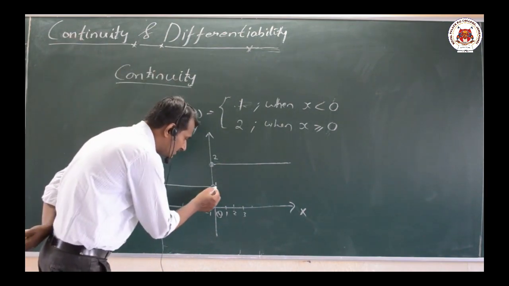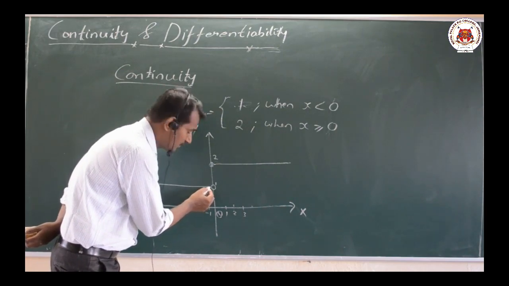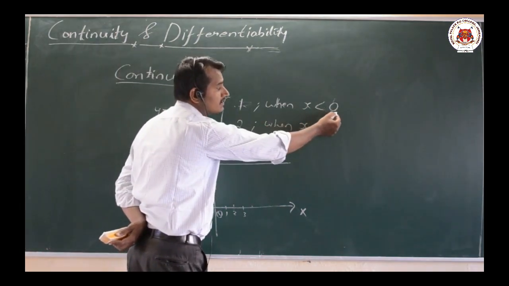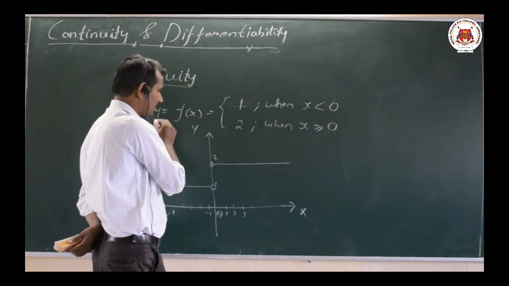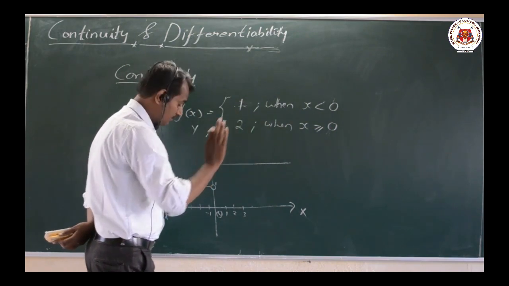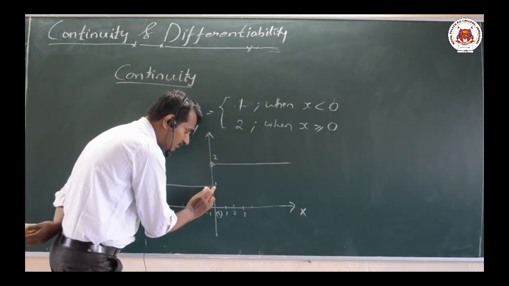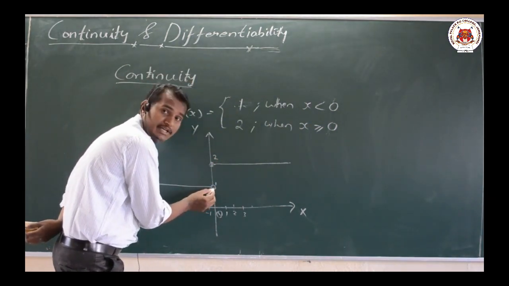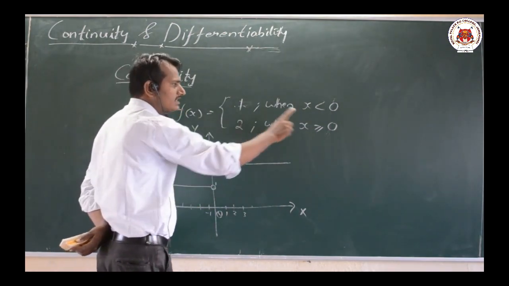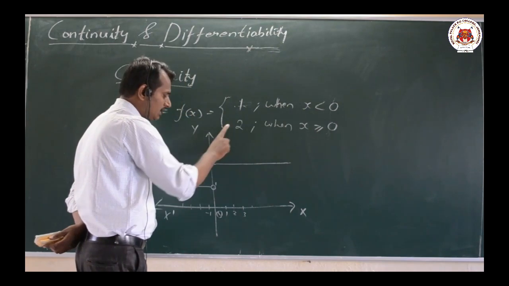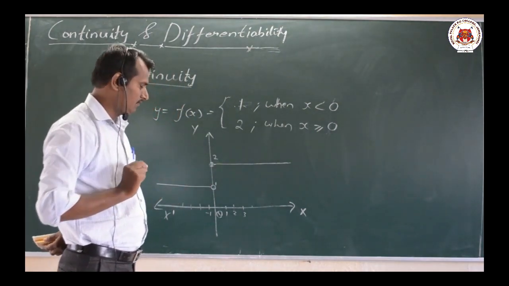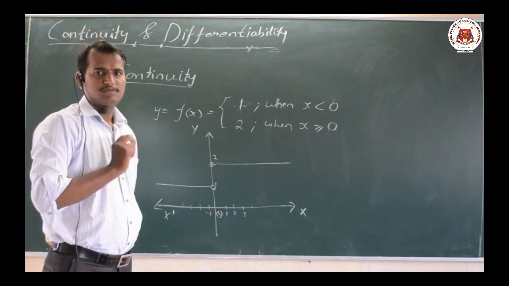Here I am taking this hollow mark. Why is it hollow? Because when x equal to 0, strictly x is less than 0, not equal to 0. That is why the value for y is equal to 1 when x is less than 0, not equal to 0. That is why the y value is not defined at x equal to 0 here. Now at x equal to 0, the y value will be 2 here. That is why I have made a darker mark here. Now we shall discuss about this particular thing.